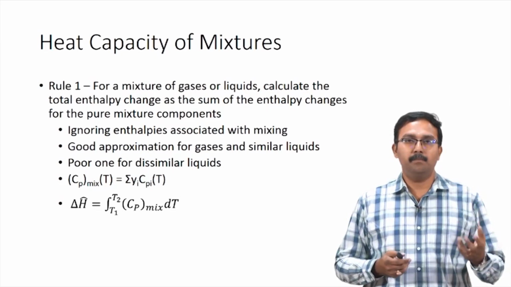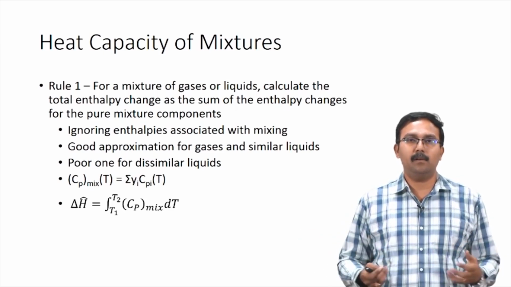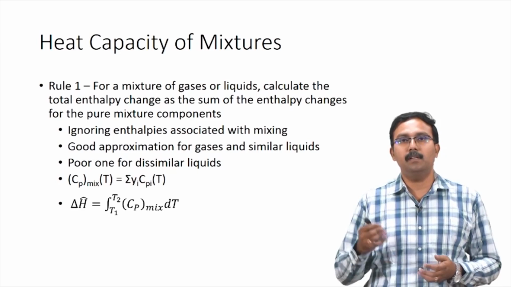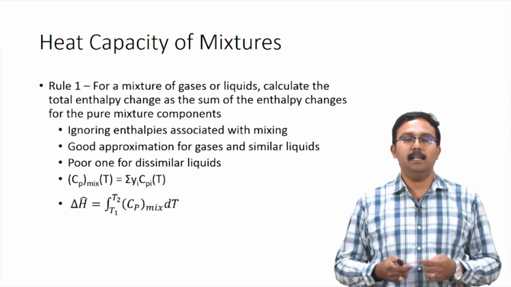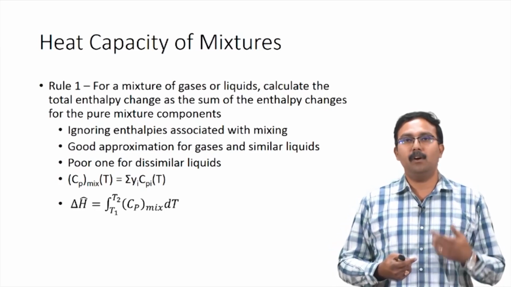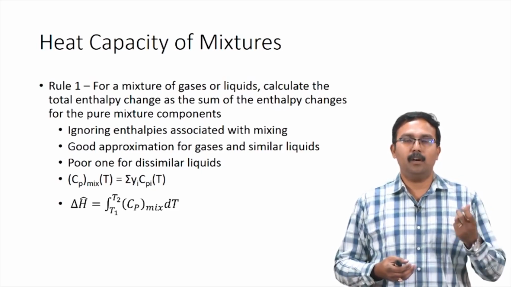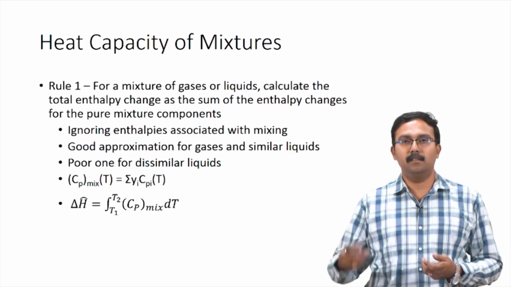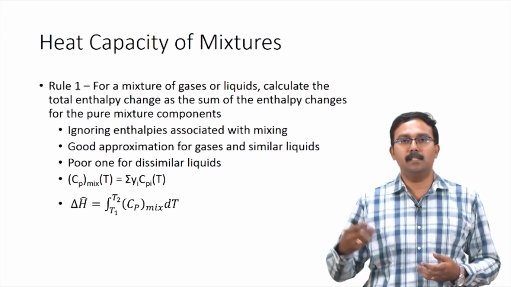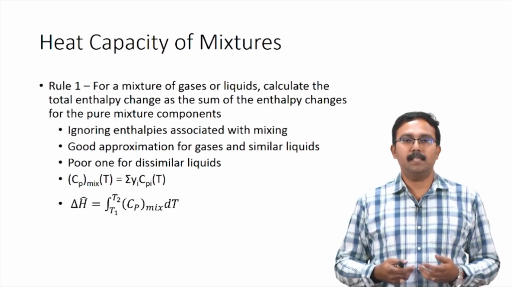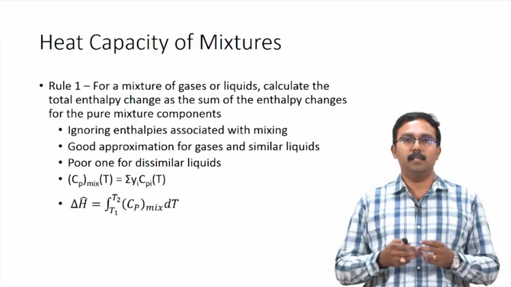So, that is when it becomes a poor approximation to use. When you do this kind of approximation, where you calculate the total change in enthalpy as the summation of the enthalpies associated with individual components in the mixture, you are basically implicitly calculating a Cp of the mixture. This Cp of the mixture would be equal to the mole fraction of the particular component times the Cp of that component, summed over all the components in the system. So, delta H cap would be equal to the integral of Cp mixture dT. This is what we do implicitly.